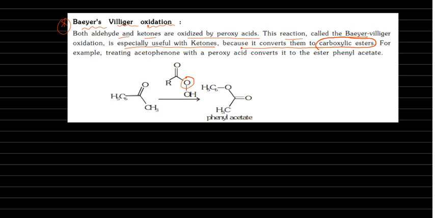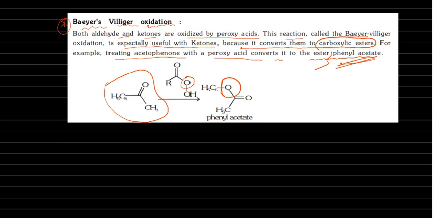You can see here, like a carboxylic acid, then esters. For example, treating acetophenone with a peroxy acid converts it to the ester, that is phenyl acetate. You can see here phenyl acetate. Now see here, whatever reactant is there in the product, only one small thing is different. This oxygen is extra, the remaining is as it is.